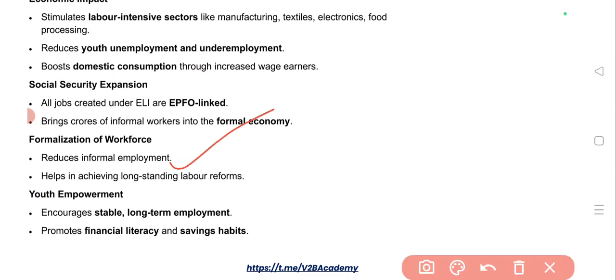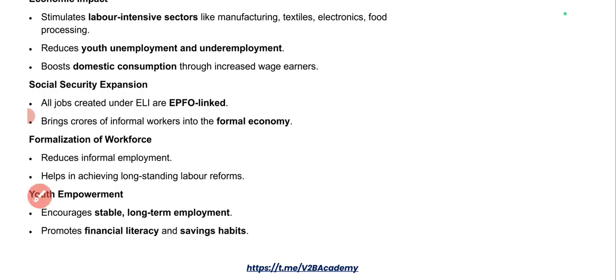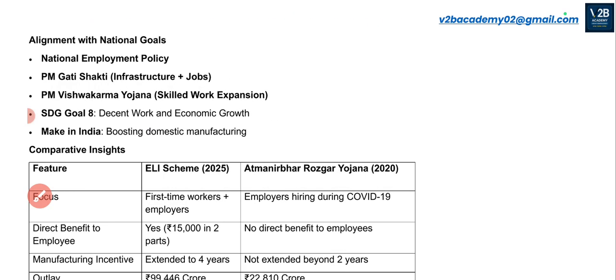So this will reduce the informal employment and it will help in achieving the long-standing labor reforms that we are aiming for. And youth empowerment is another important thing that we can get. This will encourage long-term employment, sustainable employment and stable employment. This will promote financial literacy and it will promote the saving habit of the people. Okay, so this will basically get aligned with the national goals.